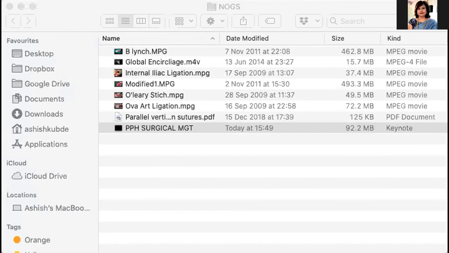VLC may be playing in the background. So minimize the screen. You will find the VLC there.